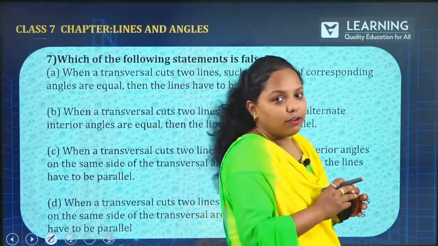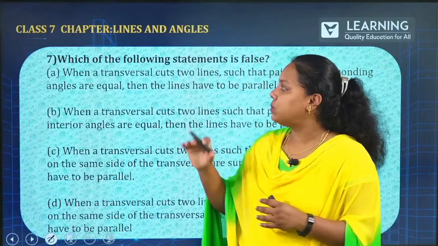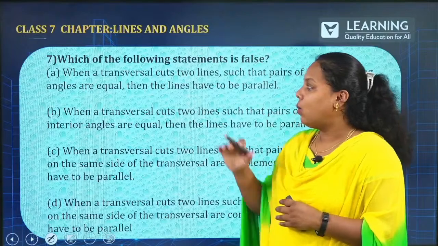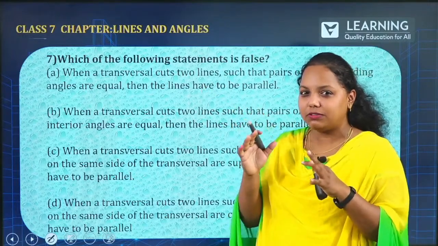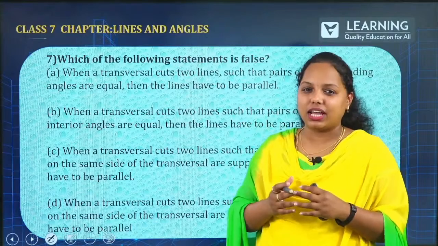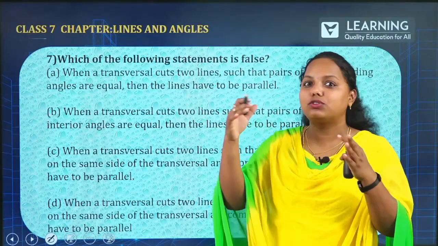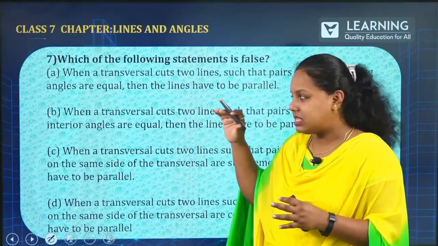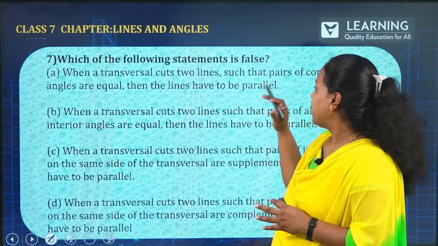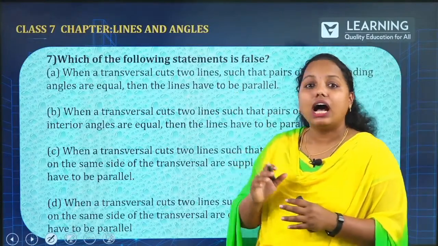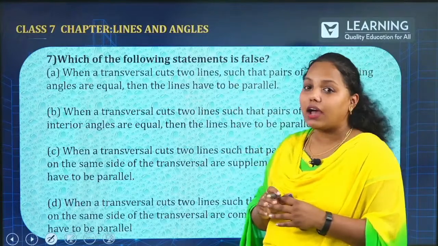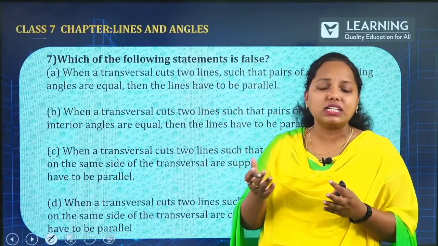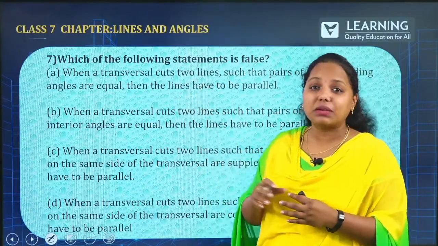Now, you have to check which is the false one. Which of the following statements is false? Let us read the first statement. When a transversal, I hope you remember the word transversal, just remember the railway track example or the roads or the flyovers, I hope you remember the picture. Now, when a transversal cuts 2 lines such that pairs of corresponding angles are equal, then the lines have to be parallel. Obviously, this is true. So, this statement is true.